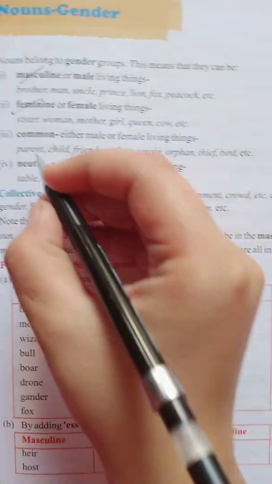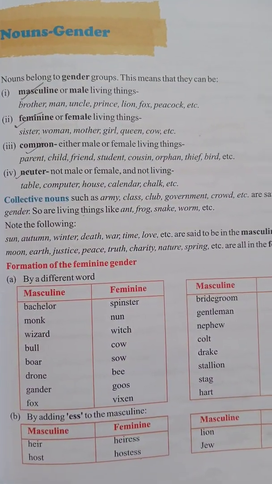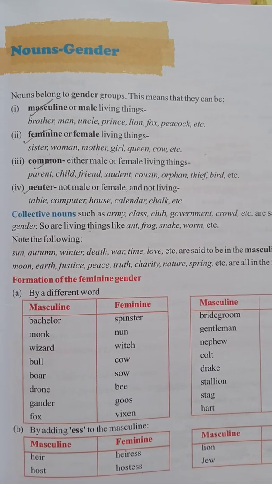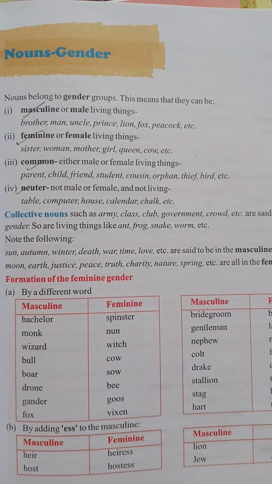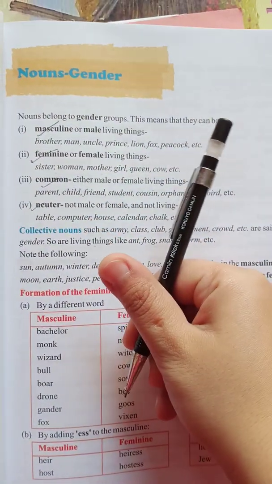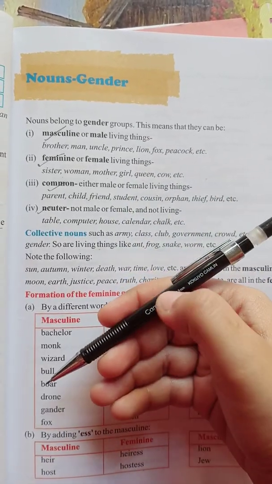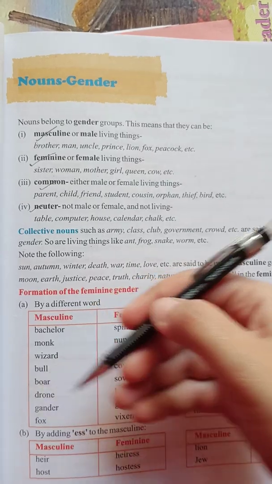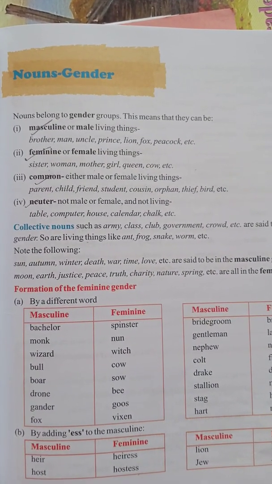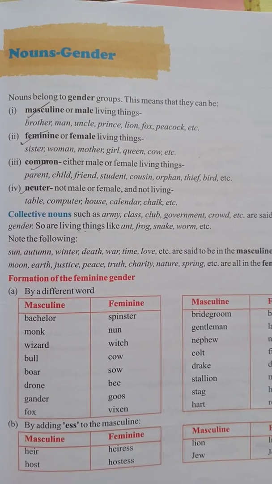Now let's talk about the last one, which is our neuter gender. Neuter means not male or female and not living things. Like table. Table is not a male, table is not female, and table is not a living thing as well. Like you can see in my video, this pencil is neither male nor female and not even a living thing. So it is under the category of neuter gender. House. House is neither male nor female and also not a living thing, so it belongs to neuter gender.